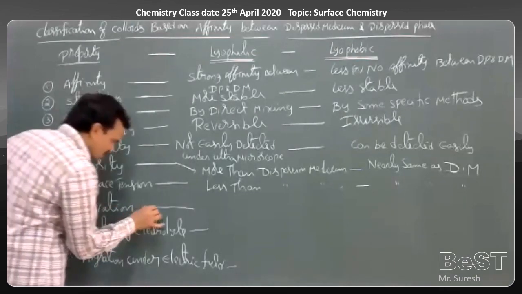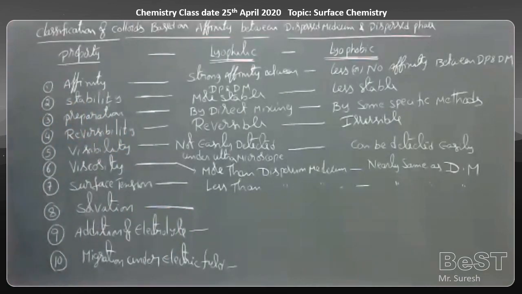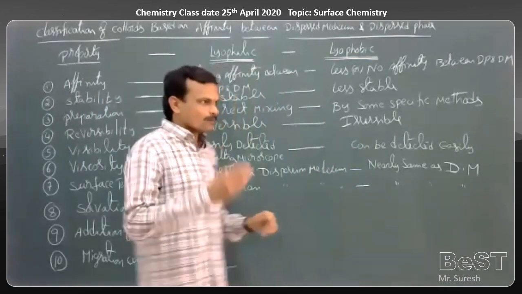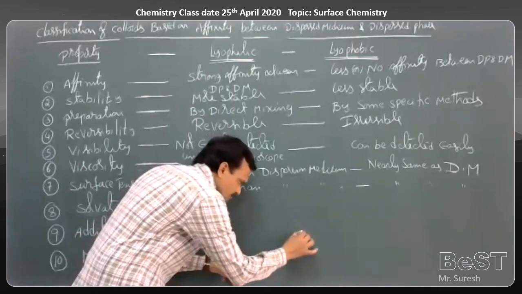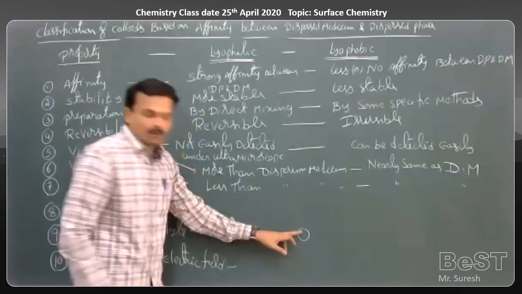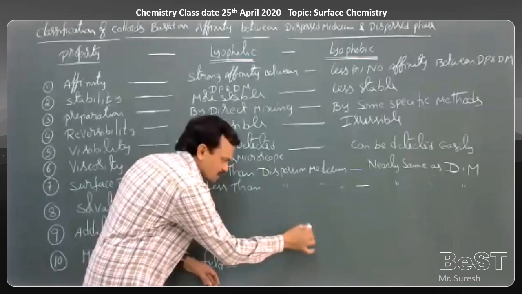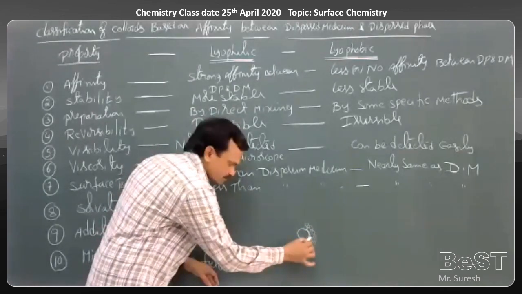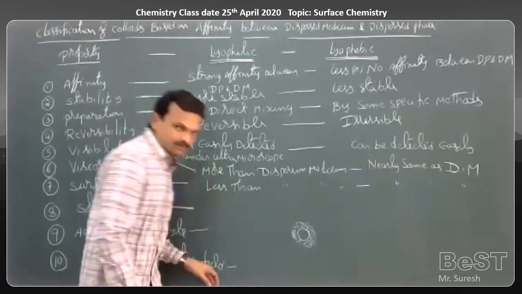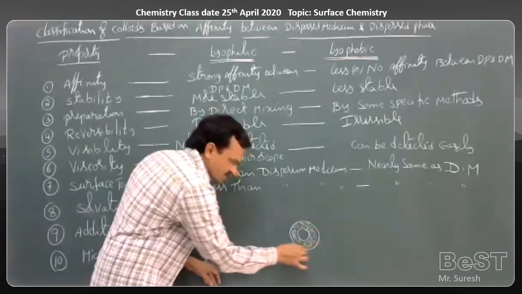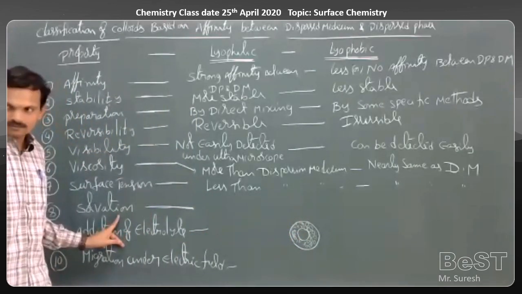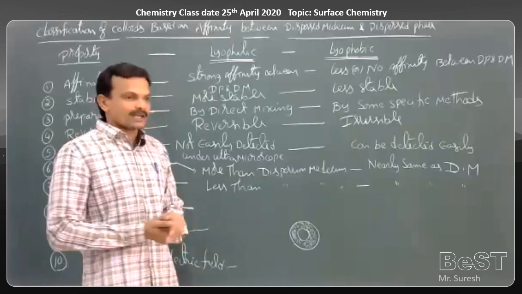Now solvation. This is also called hydration if the solvent is water. Solvation and hydration both refer to the same thing. See what is meant by solvation. Let us take this as a colloidal particle. Now this colloidal particle is associated with some solvent molecules around it, meaning some solvent molecules are bound to this colloidal particle. This process of association of solvent molecules with a colloidal particle is called solvation. If the solvent is water, the same is termed hydration.